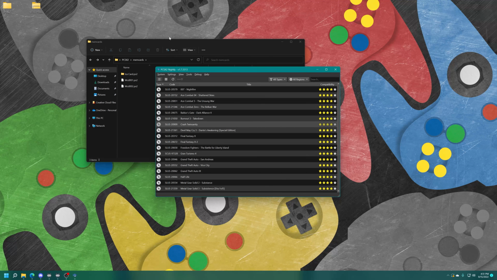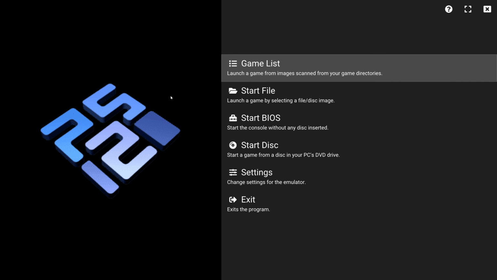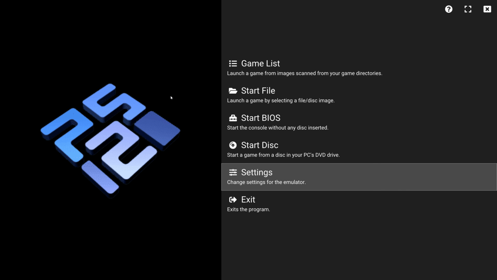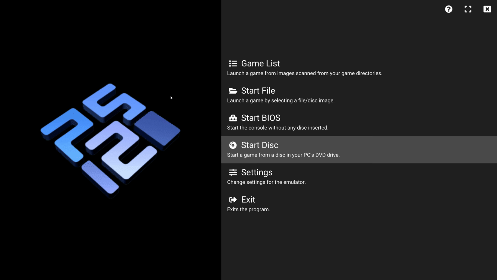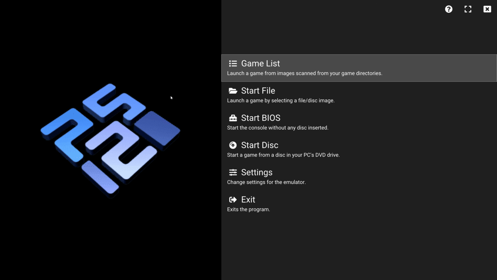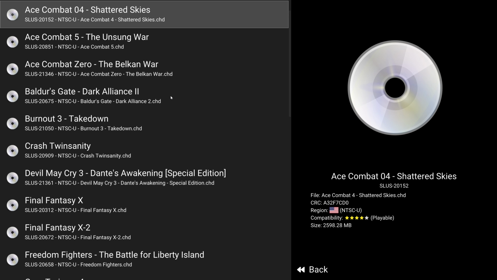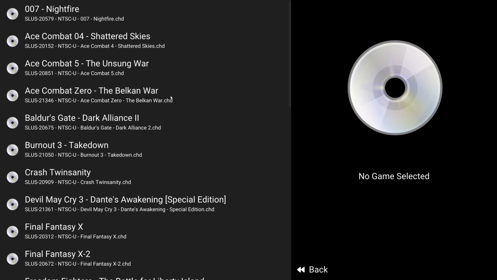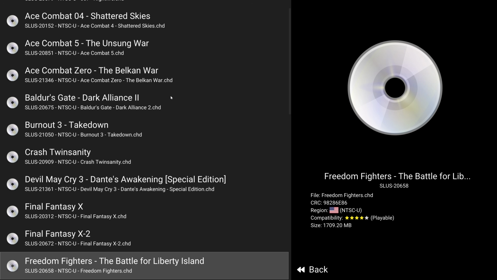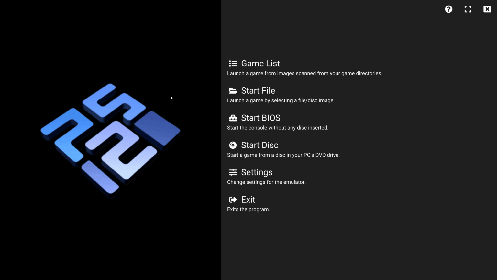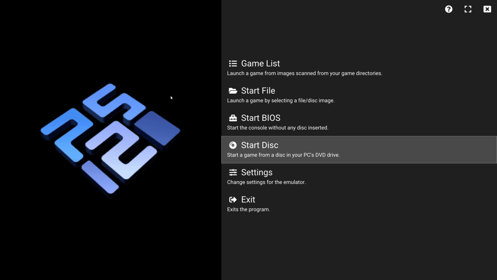But there we go. Then another thing you could do, if you want to have a more console-like experience, you could go in and start big picture mode. And this results in a UI that is similar to the PCSX2 or AetherSX2 and XBSX2 builds on Xbox. So you go into your game list, and if you set your cover arts up, they'll show up on the right over there, and then you can just manually choose games this way. I don't really care for this personally, because if I'm on a PC, I'll just use a front end if I want this type of thing, but I mean, it's here for you if you want it.